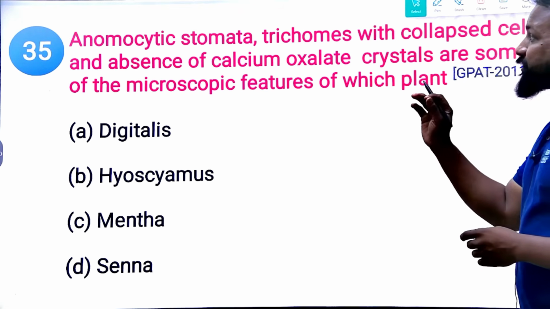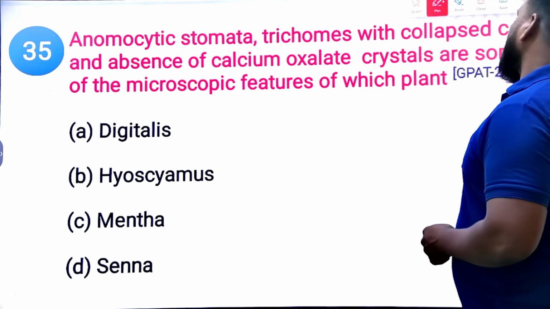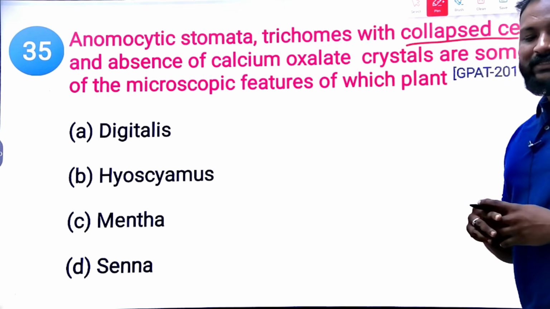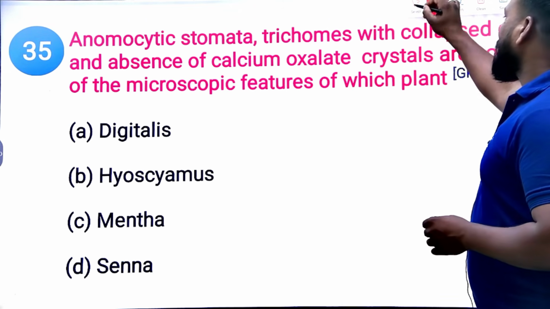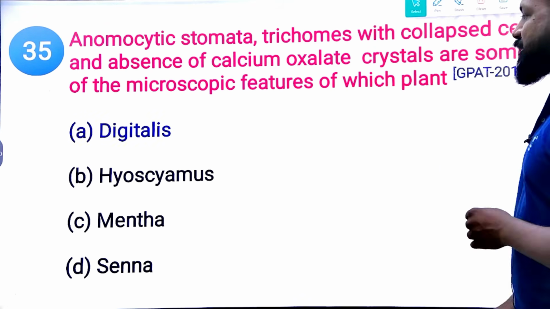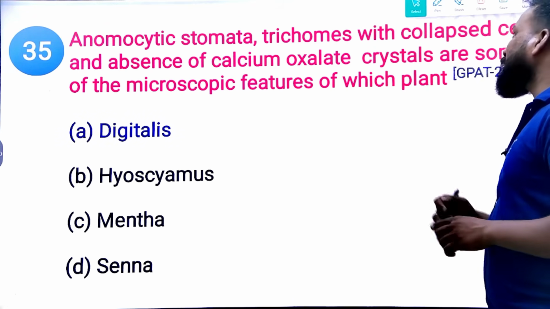Okay, so anamocytic, and trichomes with collapsed cells. Try to remember the hints. Collapsed cells. They'll give you a hint in the question. You need to identify that. What is the right answer? Yes, Digitalis. Clear? And yes, you can eliminate two options from here directly.